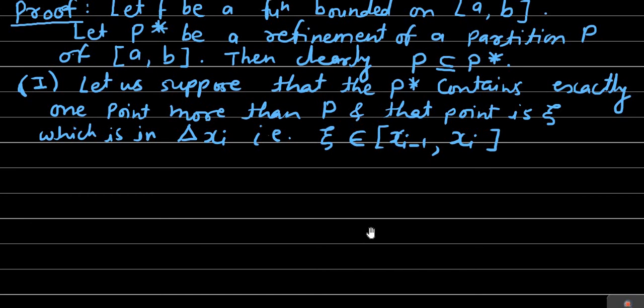Therefore what we have: x_{i-1}, which is the left end point of this ith subinterval, is less than or equal to x-bar, which is less than or equal to x_i, the right end point of this ith subinterval. So we have x_{i-1} ≤ x-bar ≤ x_i. For the understanding purpose only, I am drawing the diagram here.